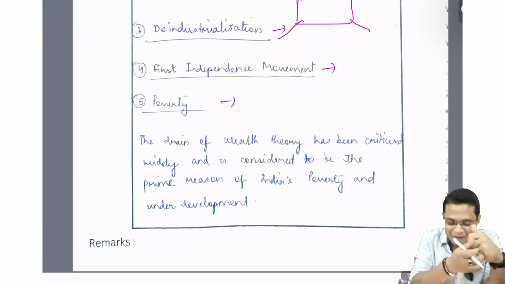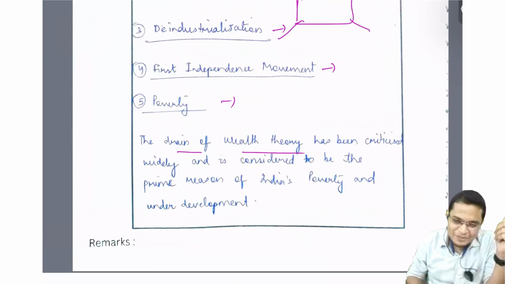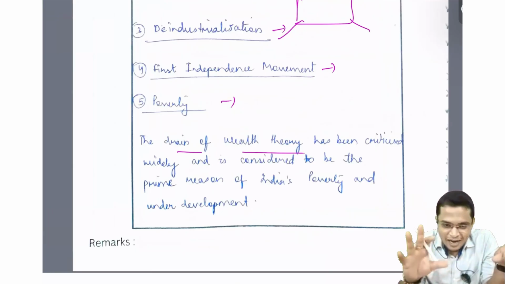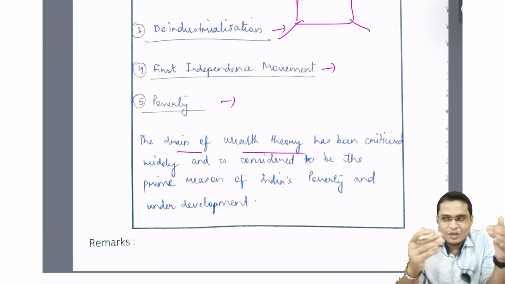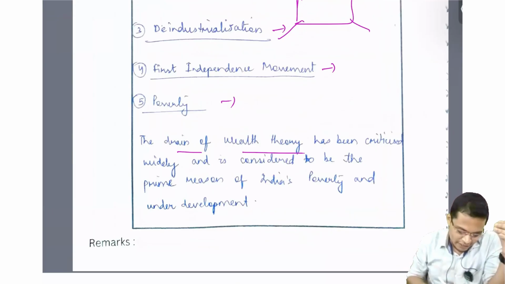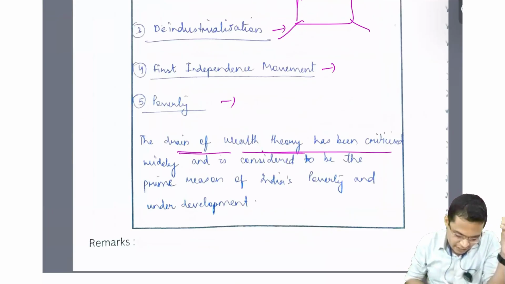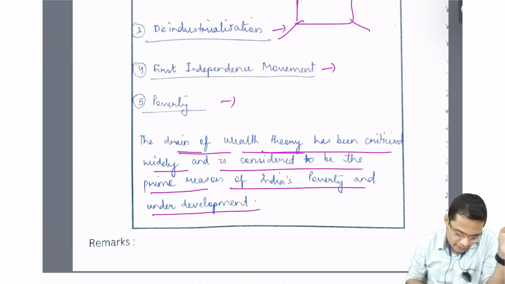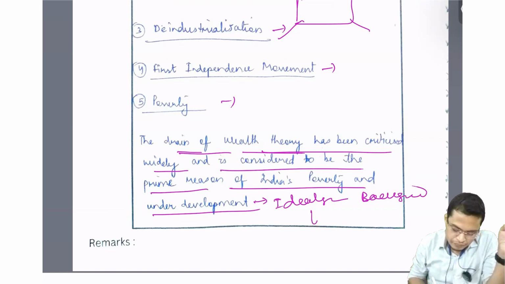हाँ, and you are acting like smart also. देखो आपने कंक्लूजन भी लिख दिया, मतलब you are going to get decent marks because you have given the skeleton of the answer. So from that I can understand that you know everything, but because of lack of time you are not able to write it. So drain of wealth theory has been criticized widely and it is considered to be the prime reason for India's poverty and underdevelopment, and this provides an ideological background for promotion of nationalism.